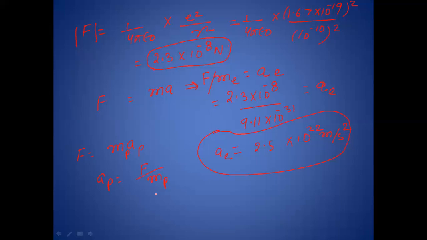So force is 2.3 into 10 to the power minus 8, divided by mass of proton. Mass of proton is 1.67 into 10 to the power minus 27 kg. So just calculating this, we get 1.4 into 10 to the power 19 meter per second square. You see, this is a very, very big value of the acceleration of the proton and of the electron.